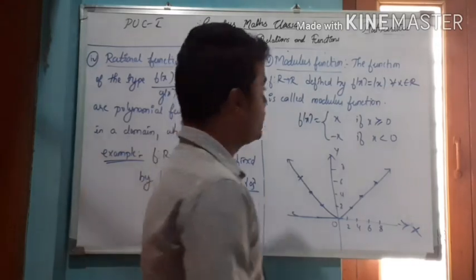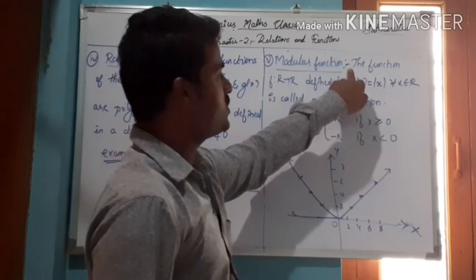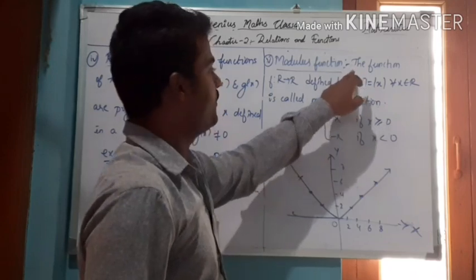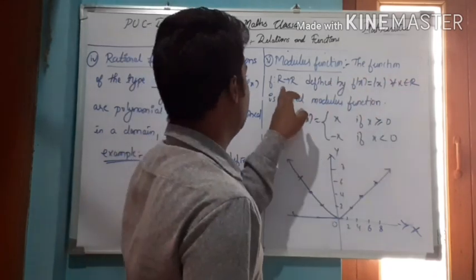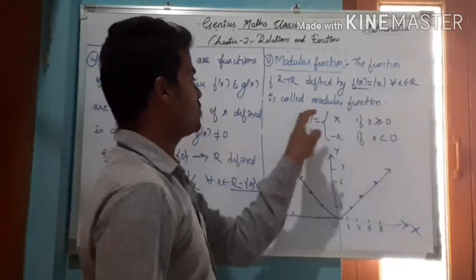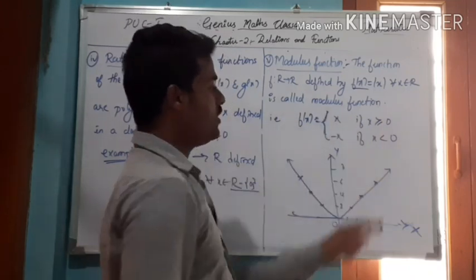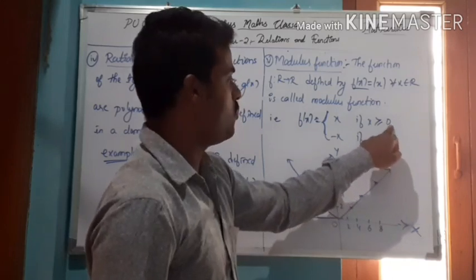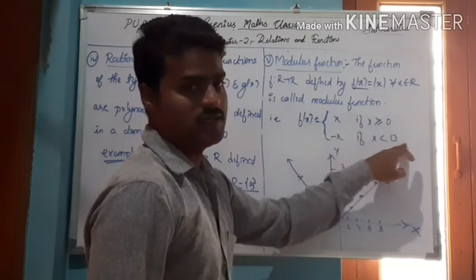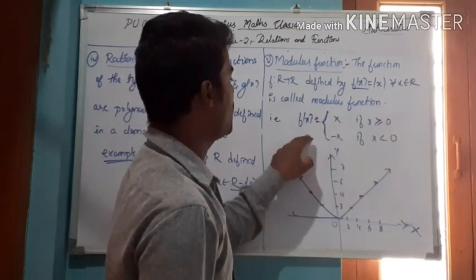Next, the modulus function. This modulus function is very important. It is also called the distance function, and it is always a positive function. Here the function f from R to R defined by f of x equal to mod x for all x belongs to R is called a modulus function. That is, f of x equal to x when x is greater than or equal to 0, and minus x if x is less than 0. Negative becomes minus x, positive stays x. So this is a positive function.